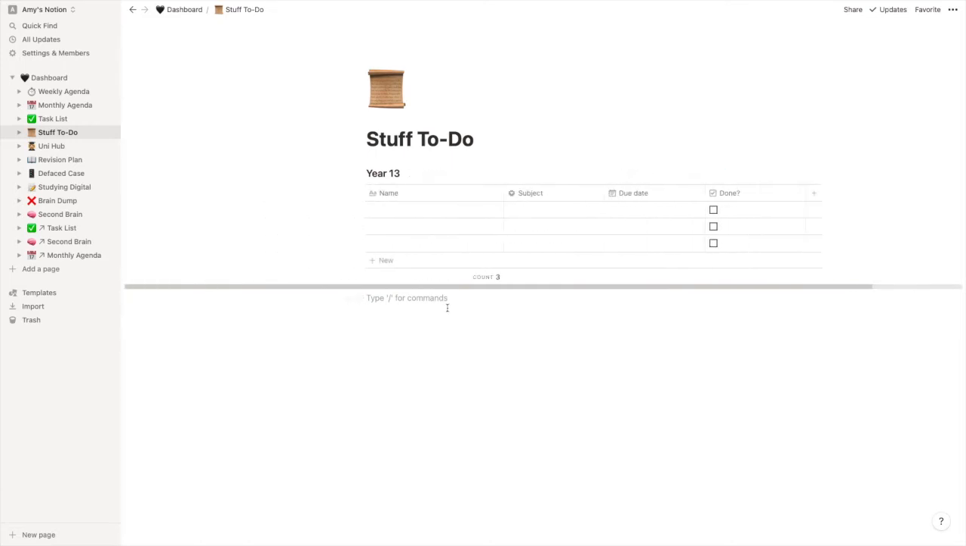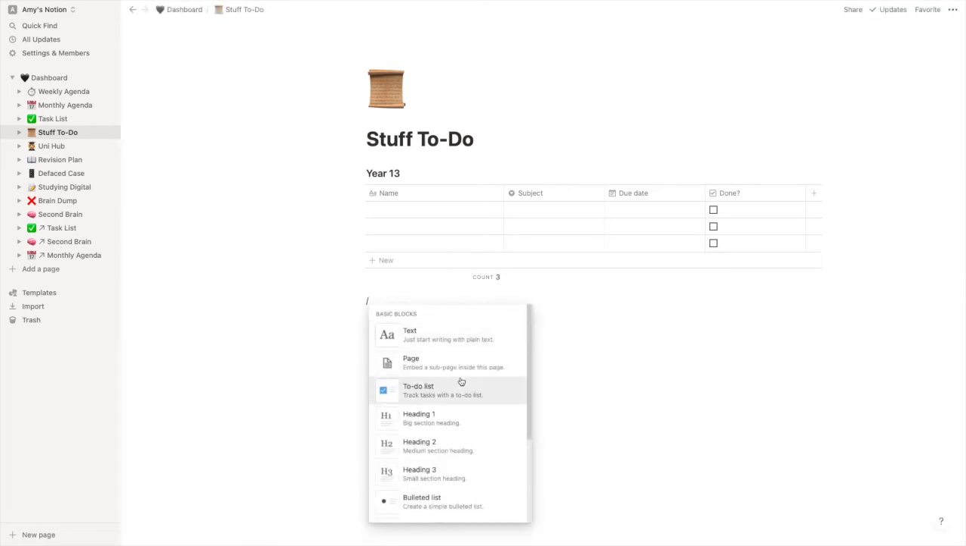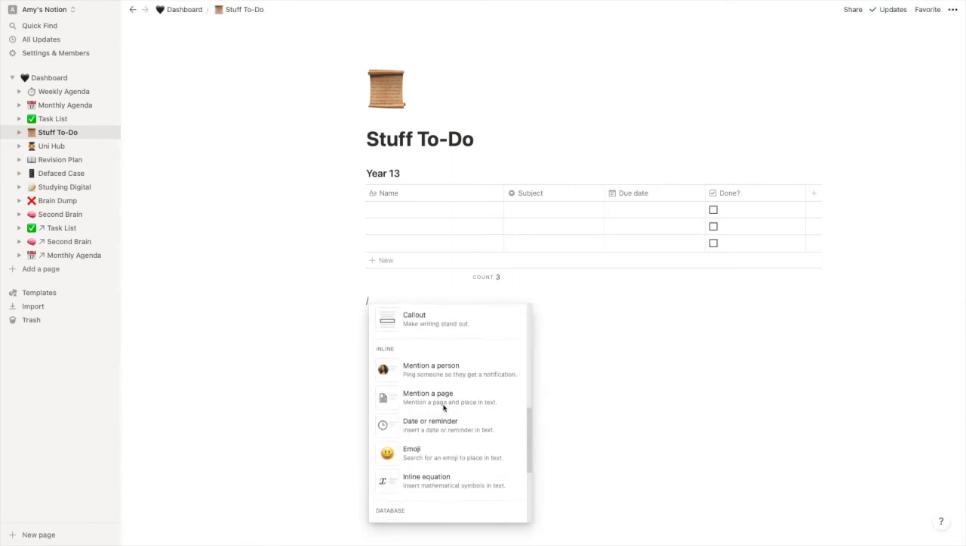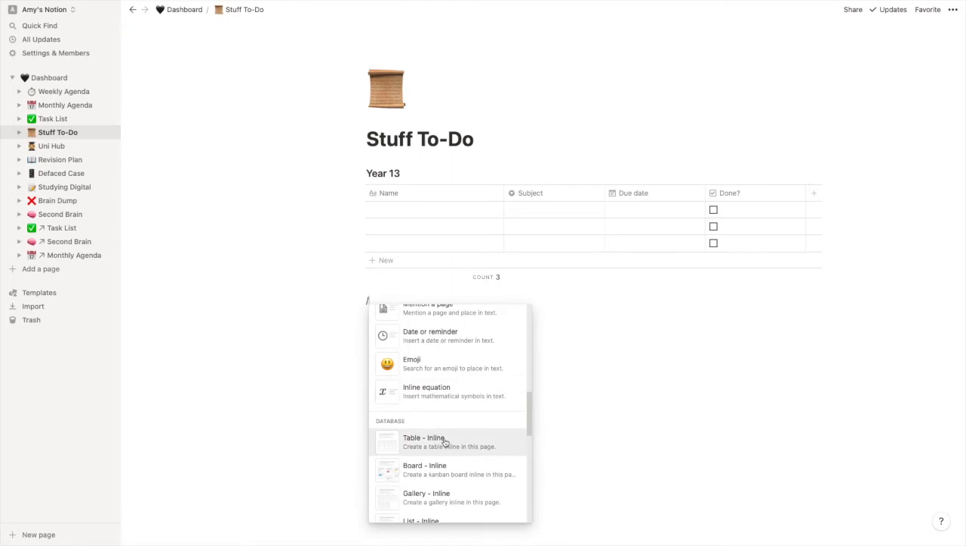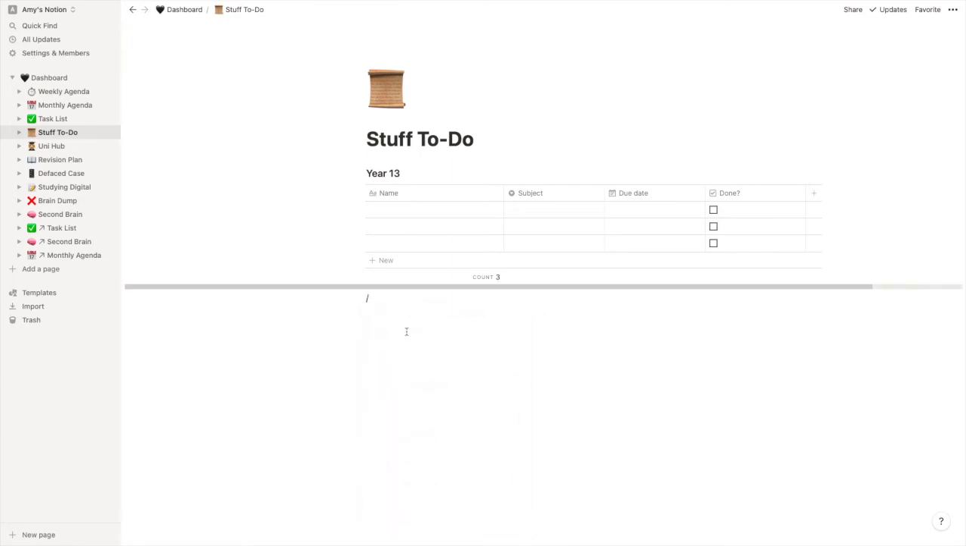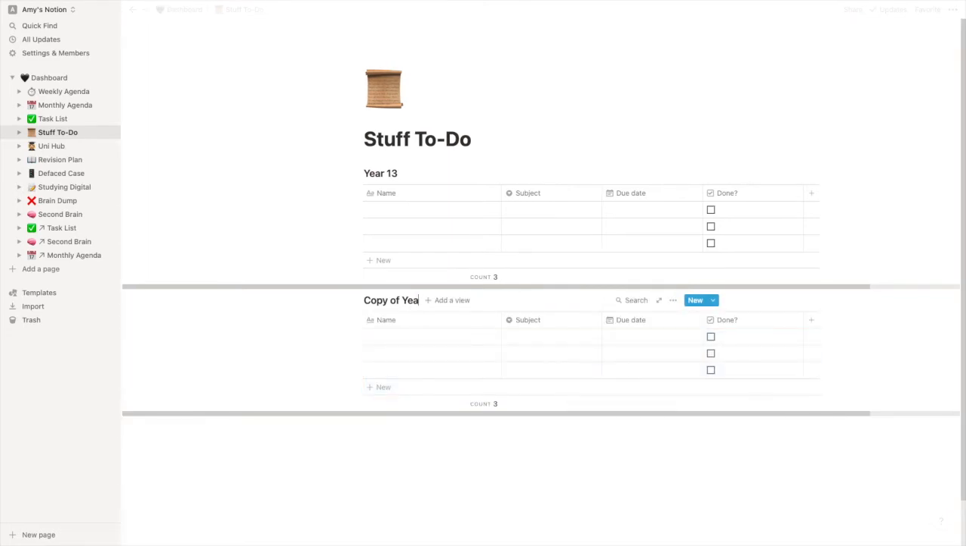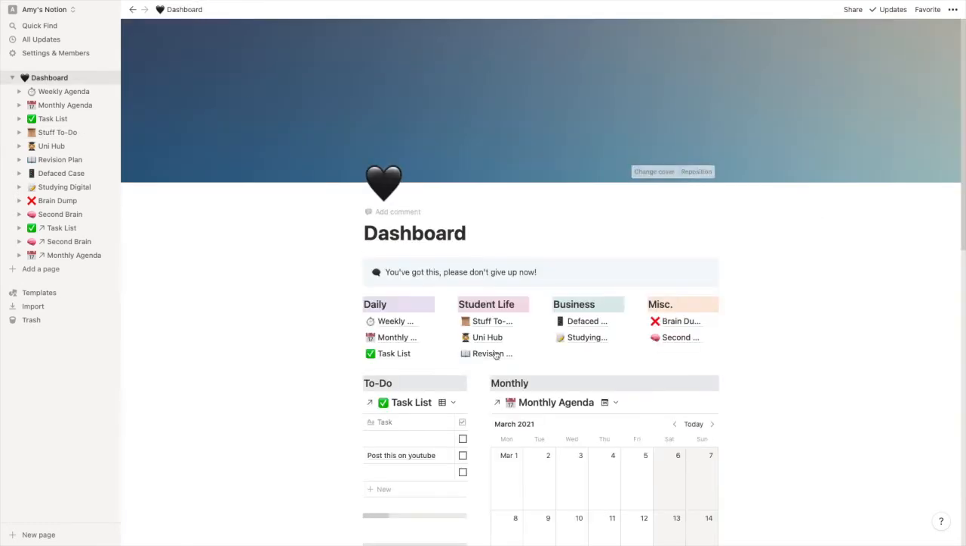And then I'm going to make another database. So we head down here to a table. Actually, do you know what's going to be easier if I just duplicate this, and then that will load up, and I can change the header to university. So I can put in all of the stuff that I need to do before I go to university and all the stuff for year 13.